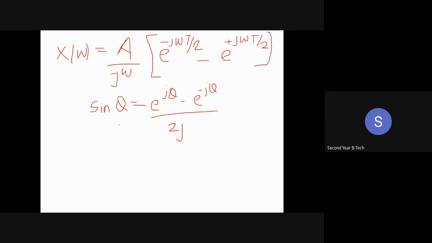Cos theta का फॉर्मूला क्या है? Cos theta is equal to e raised to power j theta plus e raised to power minus j theta whole divided by 2. So this is how we are representing cos. In sine we are representing this. This is called as a Euler identity. I hope you are remembering that you have studied in the maths. पढ़ा था मैथ्स में, किया है आप लोगों ने? Yes, ma'am. Okay, chalo.